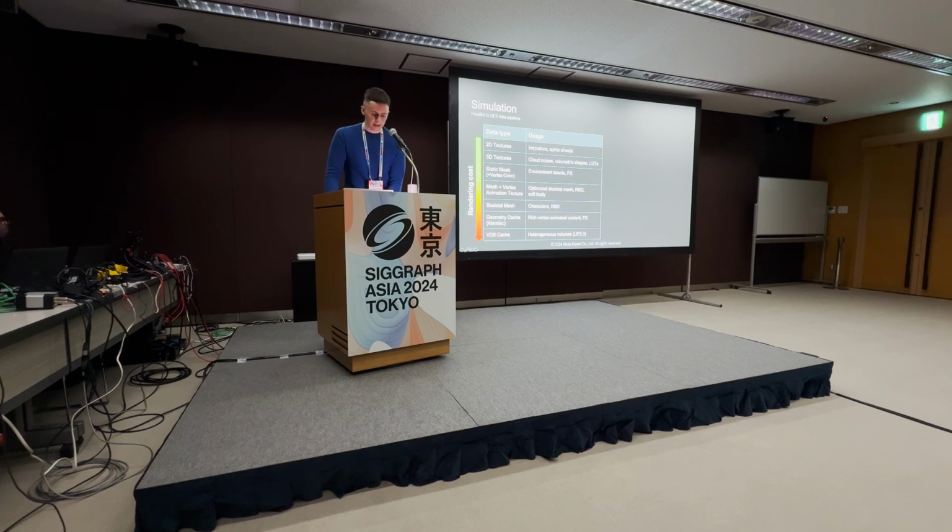So on the left-hand side, from the top, there's 2D textures, 3D textures. Then there's static meshes. Then we have a set of a mesh plus VAT, a vertex animation texture, which after that we get skeletal meshes and then geometry cache and finally VDB cache using the heterogeneous volumes, which were added